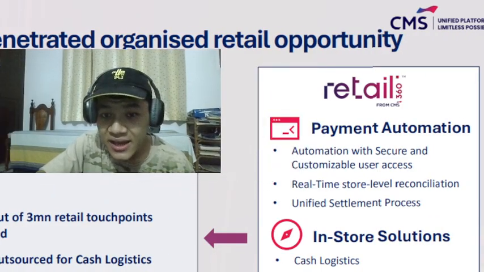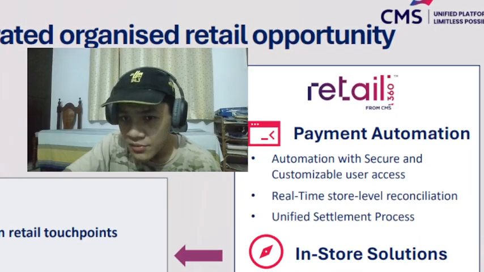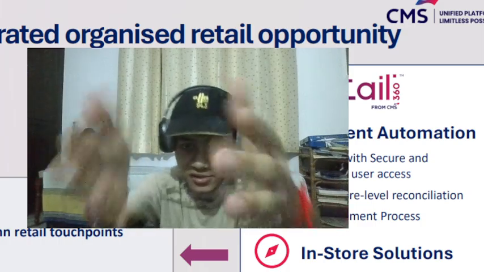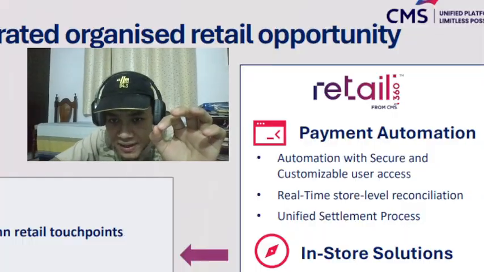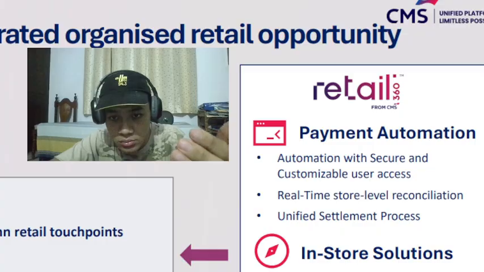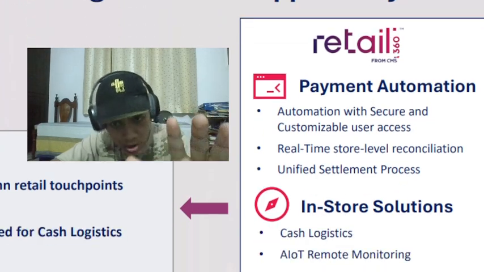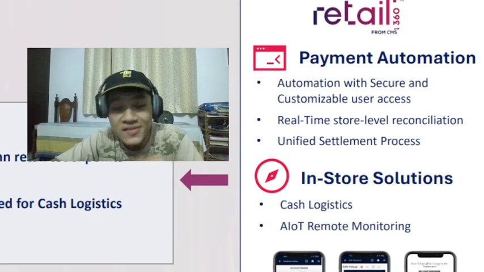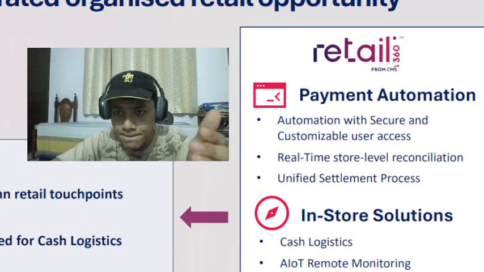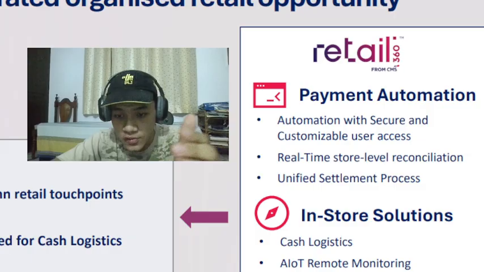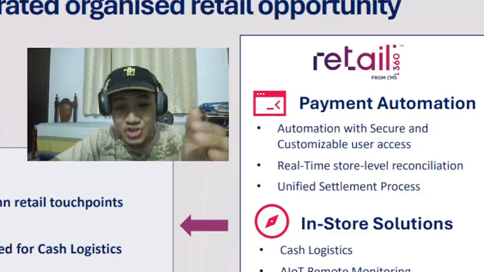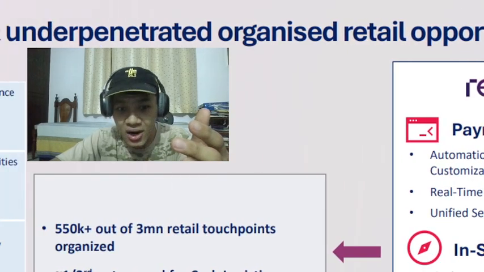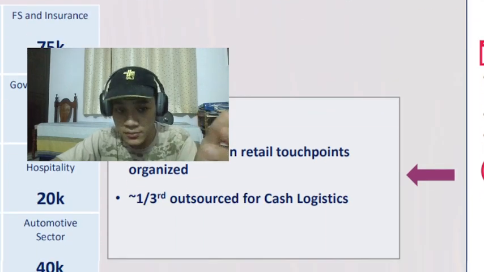Okay. Then here they have Retail 360. This is one of the business segments. Basically, they're grouping some of the business services together under this brand, Retail 360. It provides payment automation, helping with payment software, important. Then in-store solutions like cash logistics and remote monitoring, surveillance, very important. This is one of the growth opportunities. So these are retail touch points, potential customers, potential business. There's a lot of unpenetrated market out there for them.